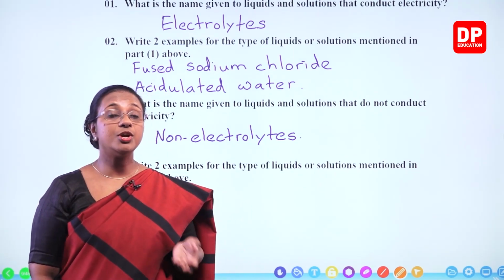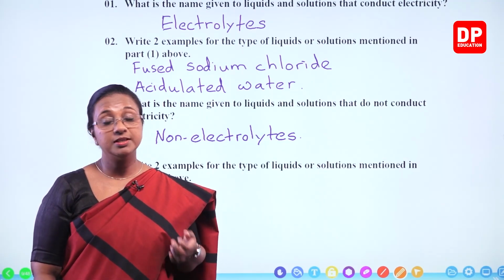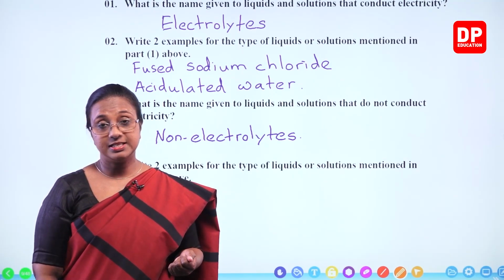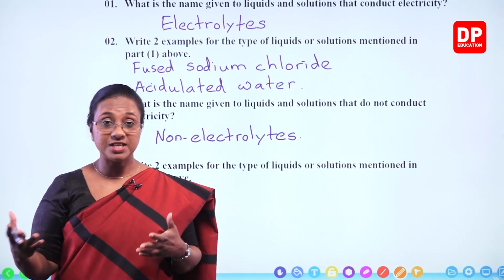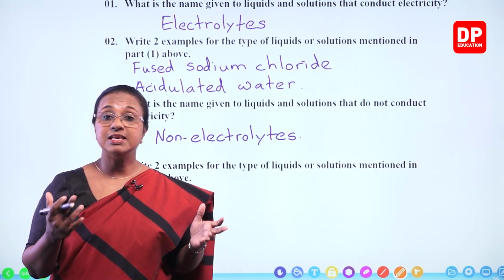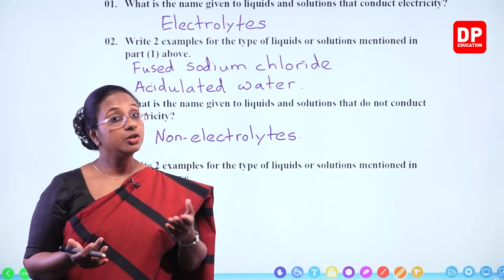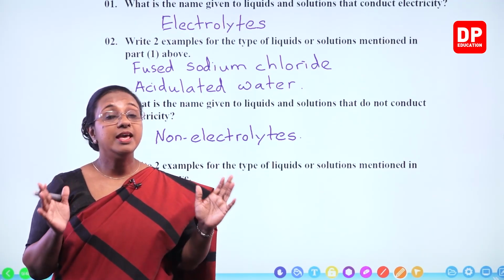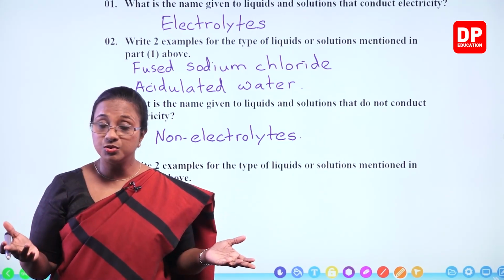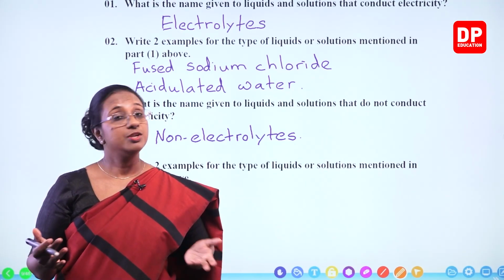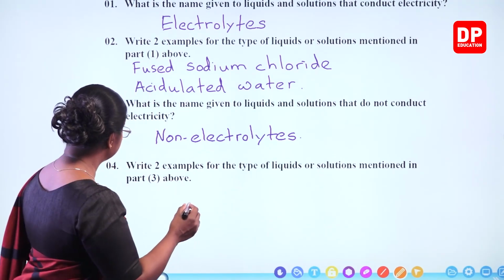Non-electrolytes, like I told you all, distilled water, pure water, does not conduct electricity. Then there are different covalent compounds which are liquids like kerosene, diesel, petrol, glucose solution. They don't have mobile ions. So because of that, they also don't conduct electricity. So you can write any 2 examples.